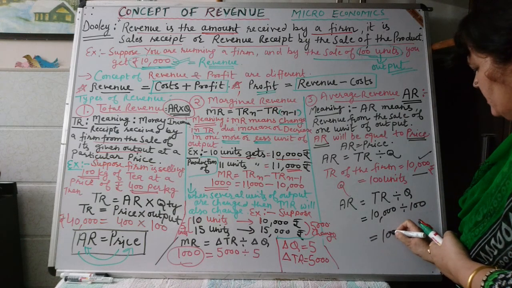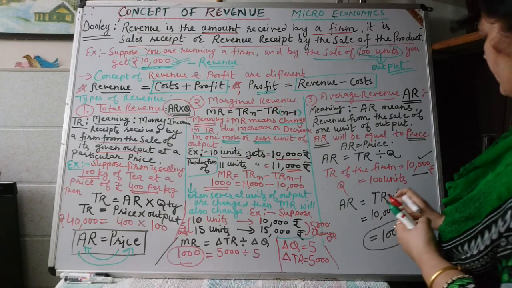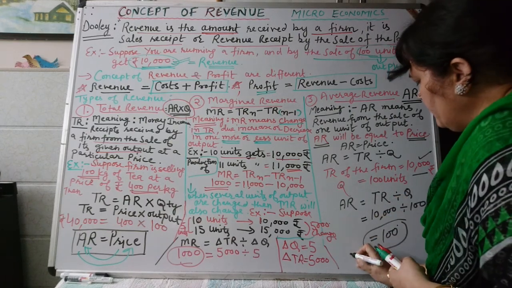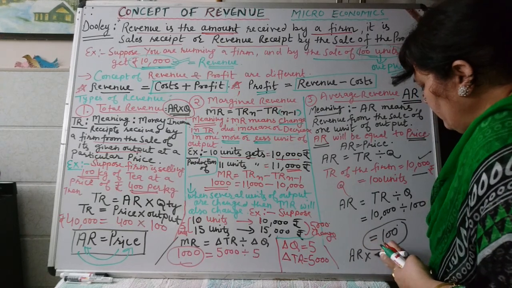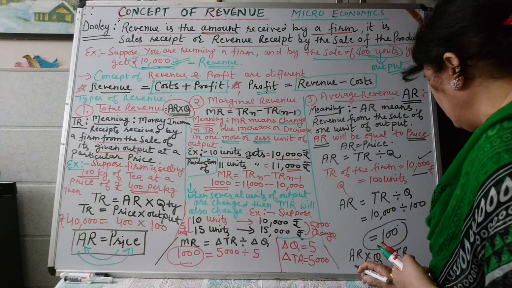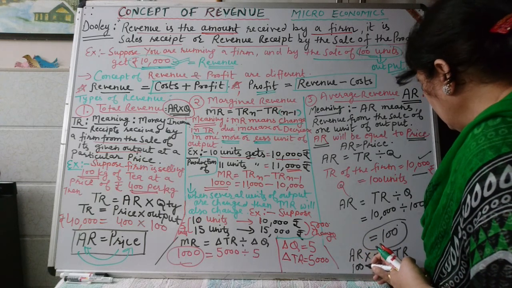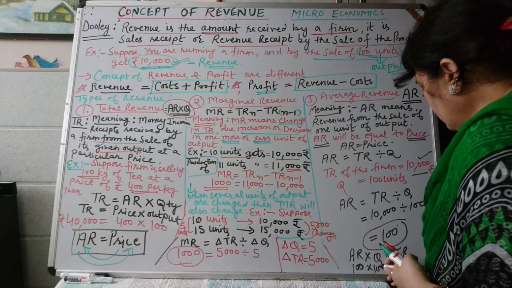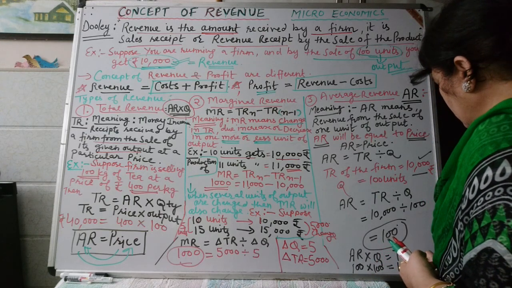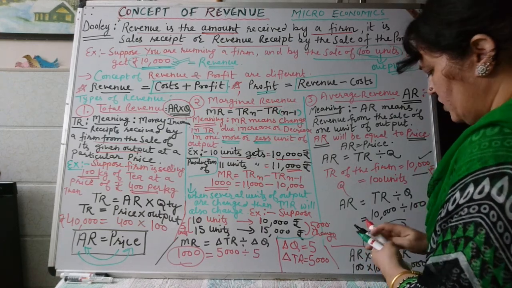So average revenue will be 100. And if average revenue is multiplied by quantity, then we can calculate total revenue. It means average revenue is equal to 100 and quantity is 100. This is 10,000. So in this way we can cross check.